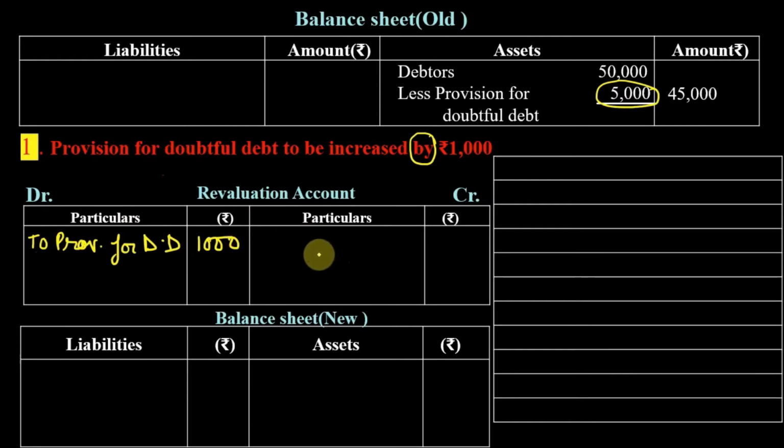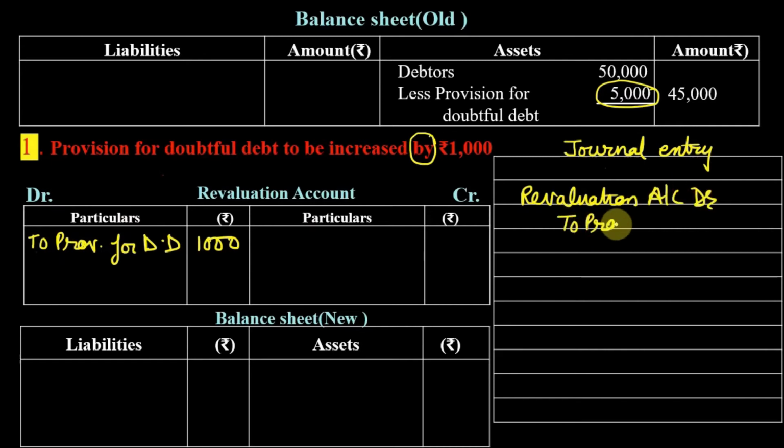Okay, so in this case the journal entry which you are going to pass is revaluation account debit to provision for doubtful debt. I am using these short forms, but in exams please write the complete words. So here the loss is of rupees 1,000. So this is the journal entry when we are writing provision for doubtful debt on the debit side of revaluation account. Now let us see how this is going to affect the balance sheet.